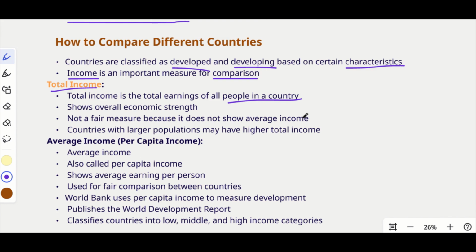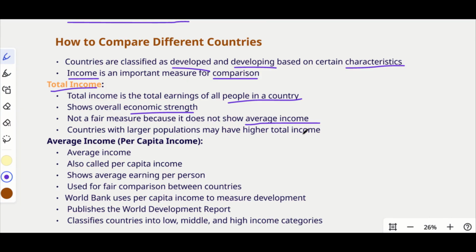We'll be considering the income of the whole population in that country. That shows overall economic strength. It will show how much business is happening there, how people are able to earn, how much they earn. But it is not a fair measure because it does not show average income.